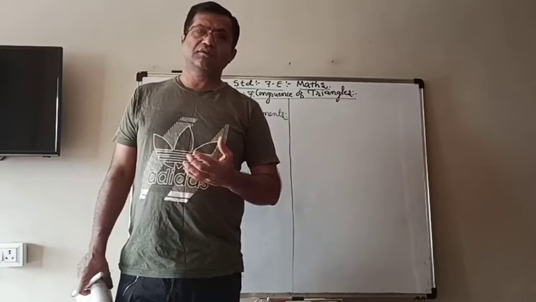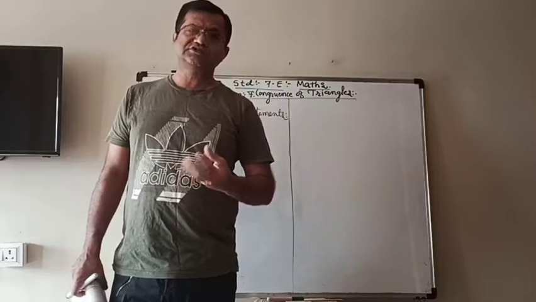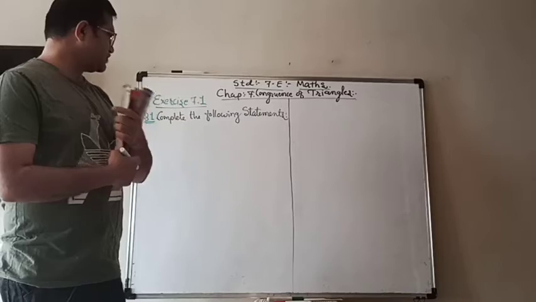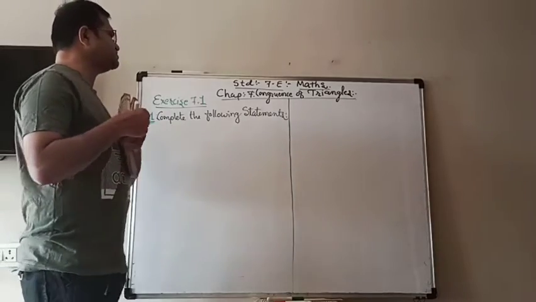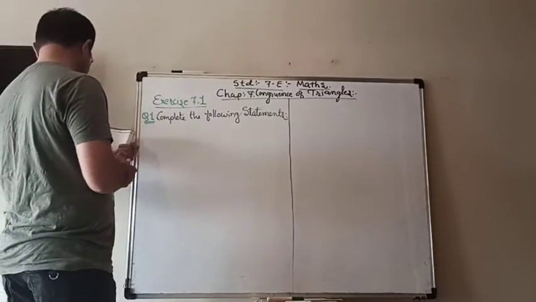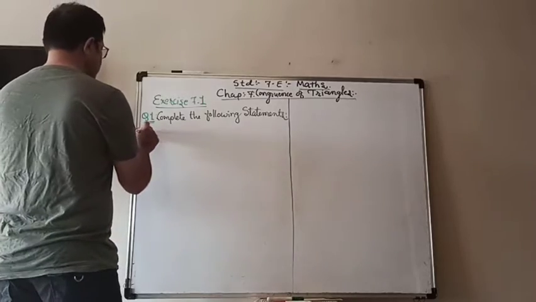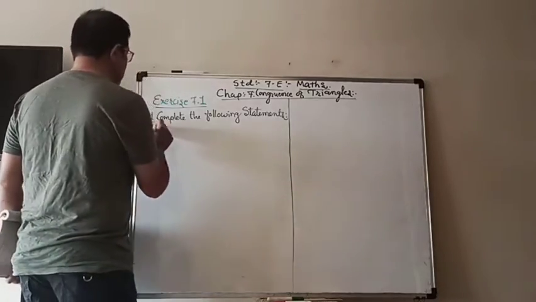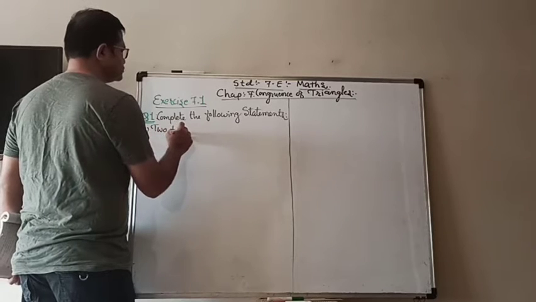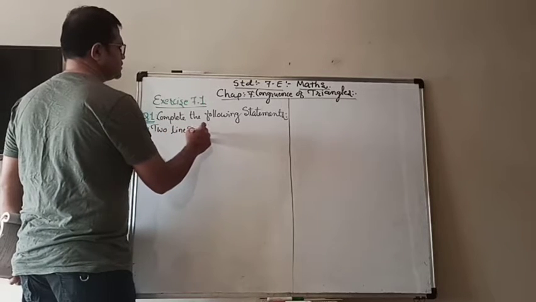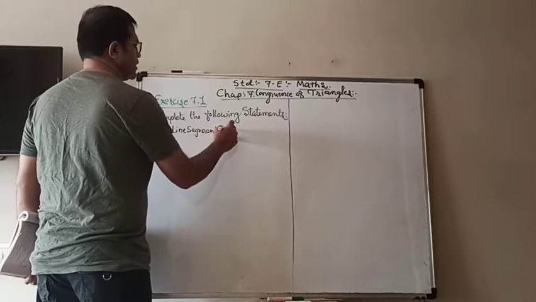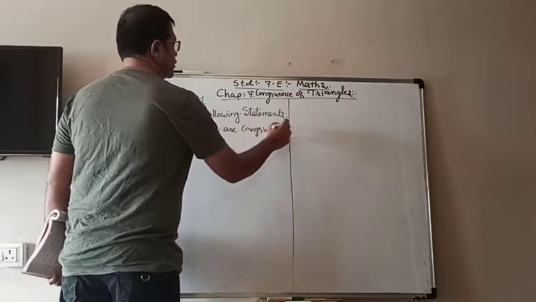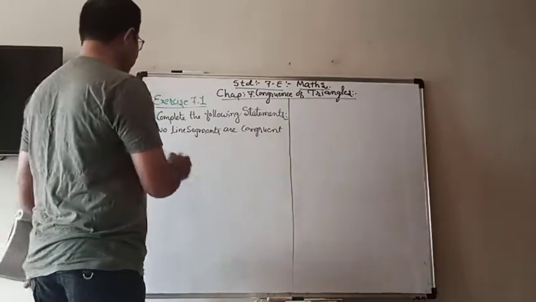So now we are going to start exercise 7.1. Question 1 is complete the following statements. There are some blanks. A. Two line segments are congruent if blank.